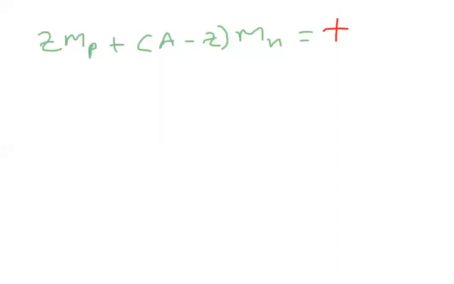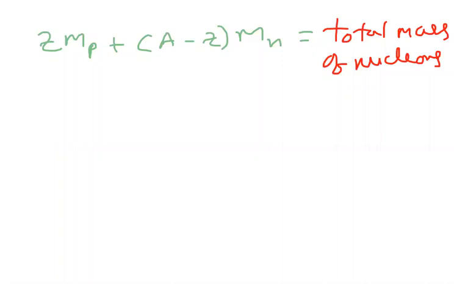So the total mass of nucleons is ZMP plus (A minus Z) into Mn. Nucleons means the particles present inside the nucleus are called nucleons. Now this is the mass of total nucleons.